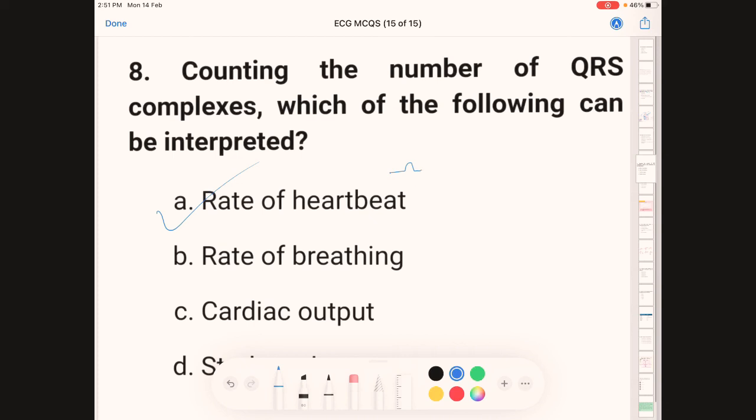In a normal ECG, this is P, Q, R, S, T. This is my bad handwriting.